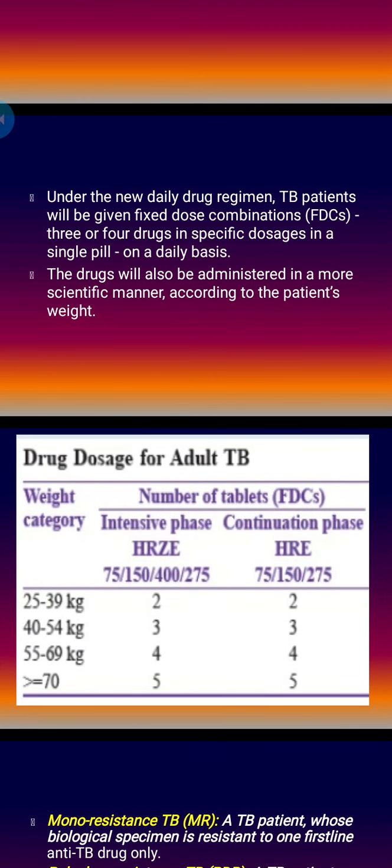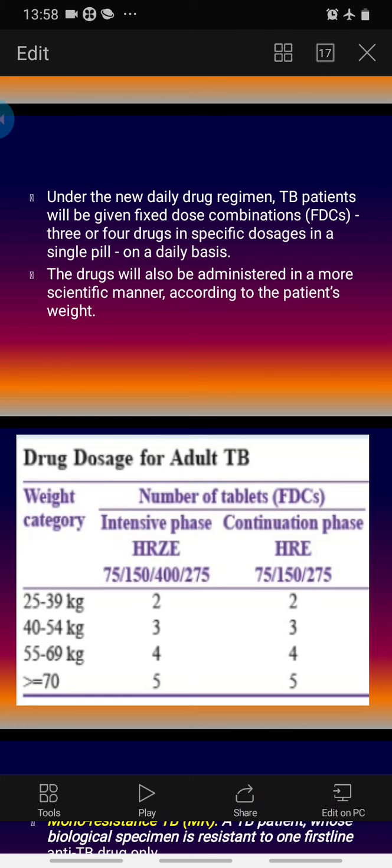HRZE 75, 150, 400, 275. So H is 75 milligram, R is 150 milligram, Z is 400 milligram, and ethambutol is 275 milligram. Now how many tablets to consume? Depending on the patient's body weight, we have grouped them in 4 weight bands. 25 to 39 kg is weight band 1, and if the patient's body weight is between 25 and 39 kg, the patient will receive 2 such combination tablets.